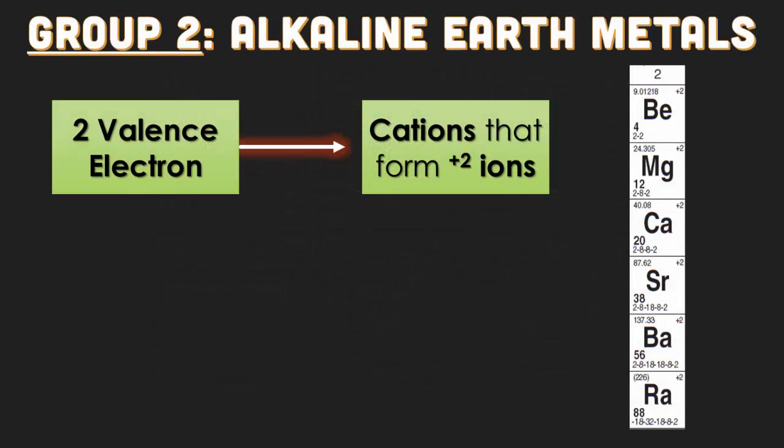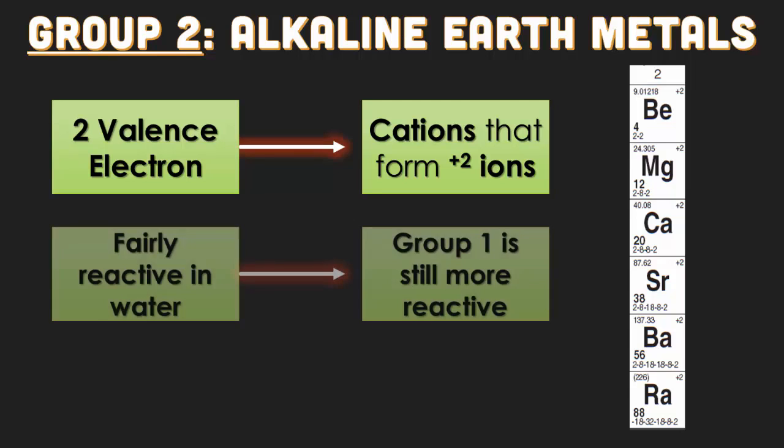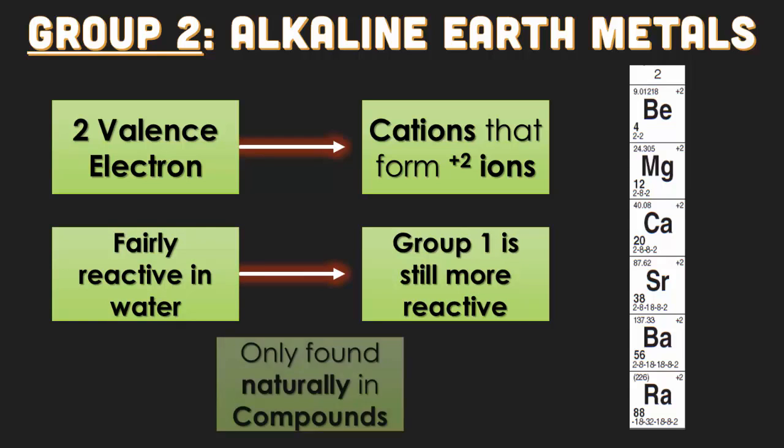Group 2 is the alkaline earth metals. In the last video we said they're a little less reactive than group 1, but they almost mimic group 1. That's why they have a similar group name. They have 2 valence electrons, which means they form positive 2 cations, losing 2 electrons. And they're fairly reactive in water, just like group 1, but just a little less reactive.